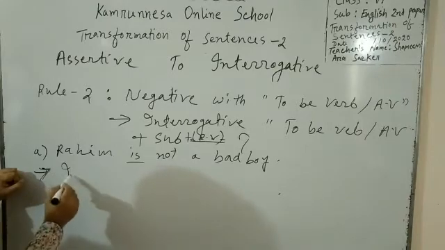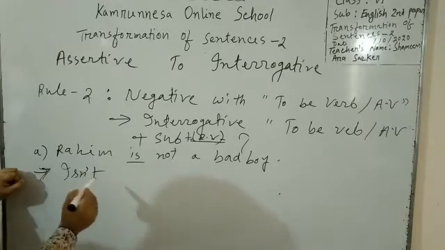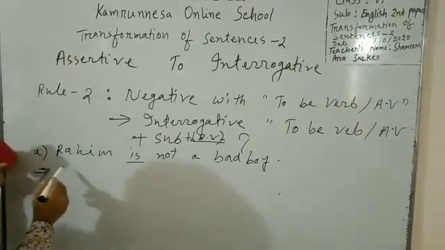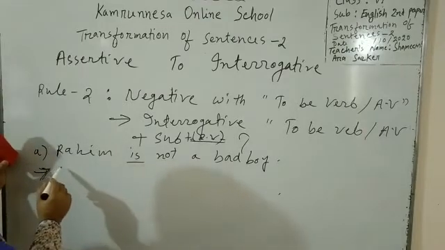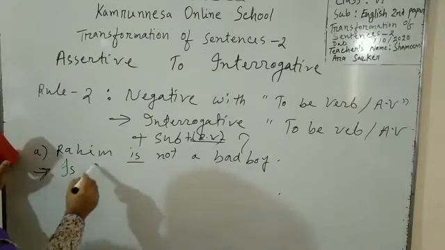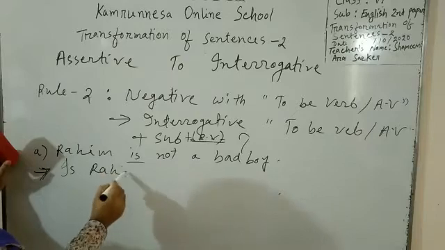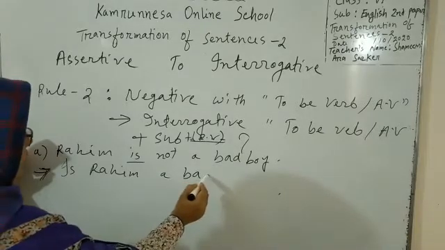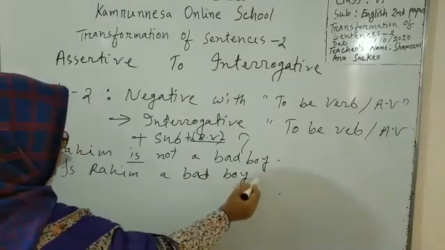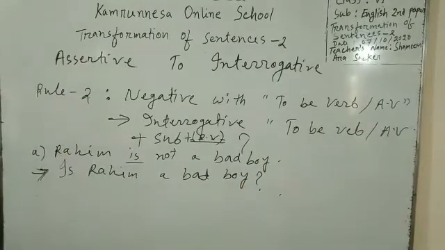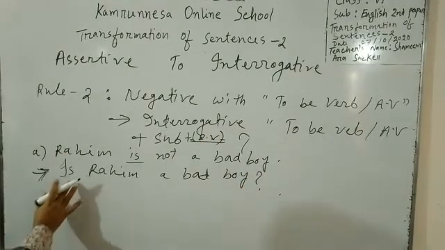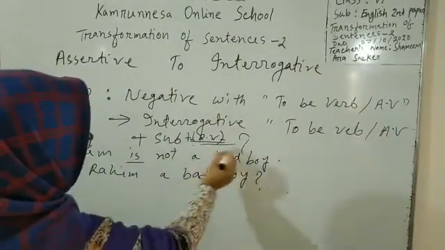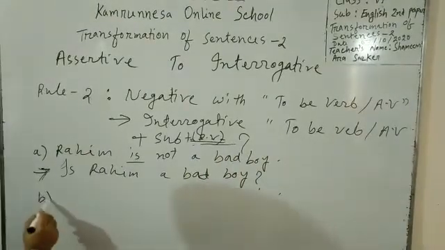So isn't, is negative, we have to turn it interrogative only. Is Rohim a bad boy? Okay, I have used to be verb plus subject and extension. Now I am giving another example.